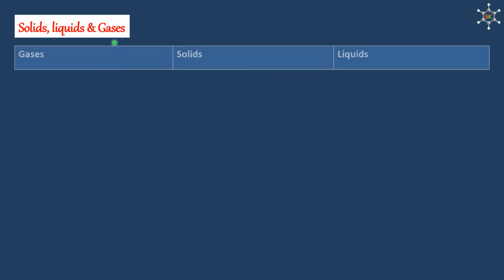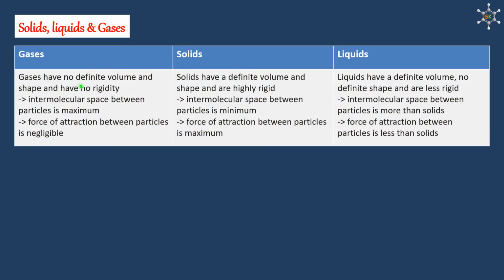Let us quickly recall the properties of solids, liquids, and gases which you have studied in 9th ICSE chemistry. The sequence we have chosen is gases, solids, and liquids because most of the properties of liquids fall in between gases and solids. Gases have no definite volume and shape, and they have no rigidity. Intermolecular space between the particles is maximum, meaning gaseous particles or molecules are far away from each other.